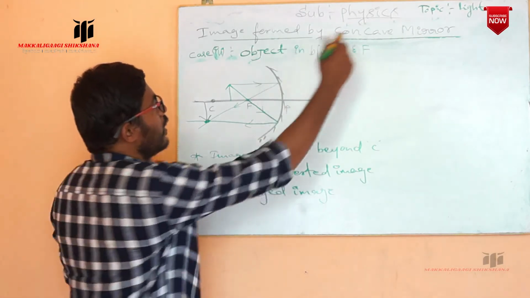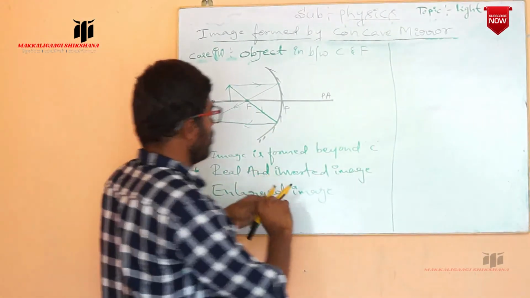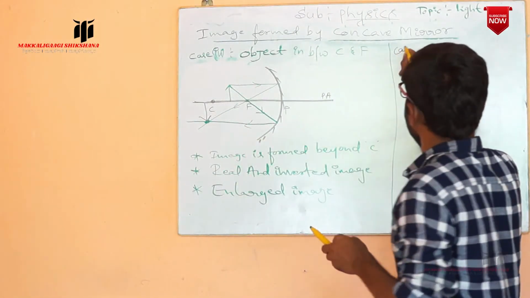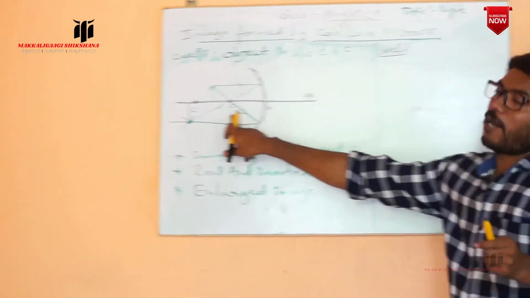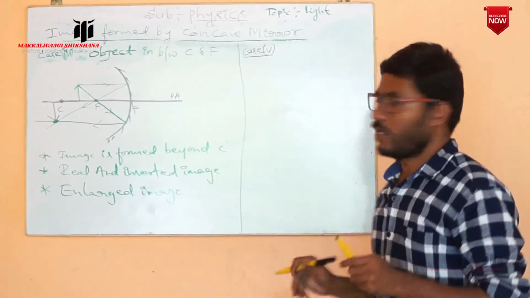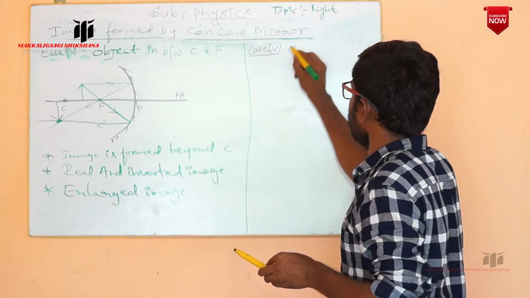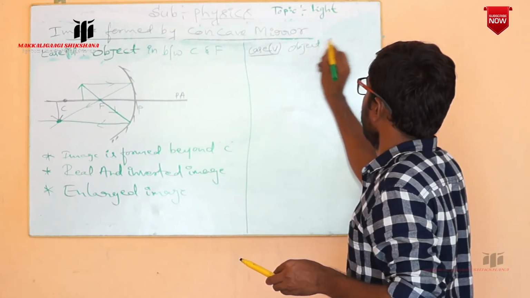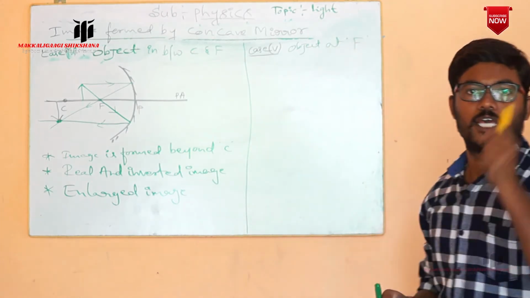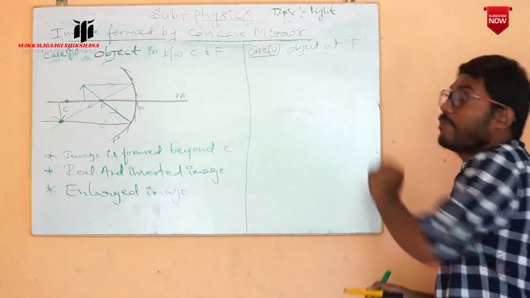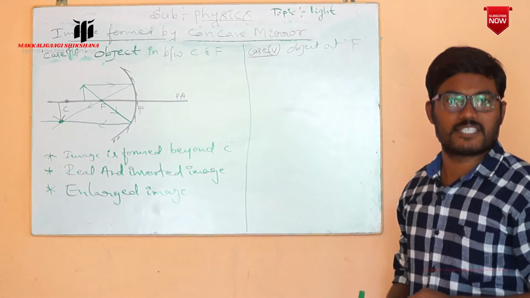Now we can go for the next case, case 5. Now observe carefully. In that case, I am going to place an object exactly at the focus. Object at F. F is the principal focus. If you have placed an object exactly at the principal focus, where is the image formed and what are the characteristics of the image?